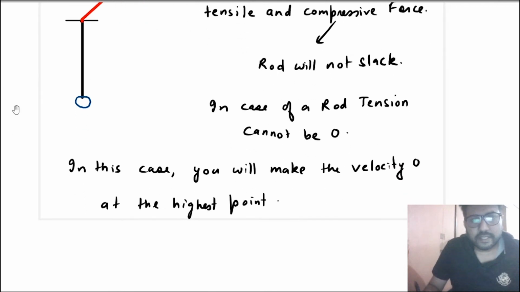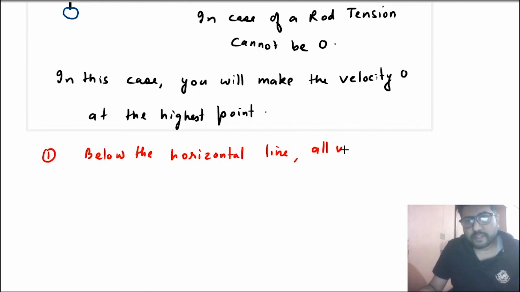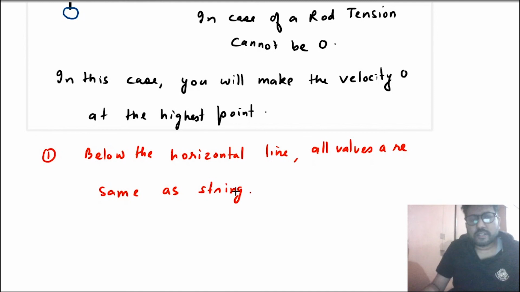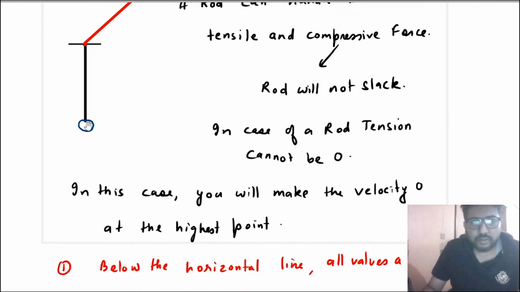Okay, so in this case, the first important point is below the horizontal line. Below the horizontal line, all values are the same as for a string, because below the horizontal line the rod also tries to stretch and the string also tries to stretch. So that means v equal to root gL, it will rise to an angle of 60 degrees. v equal to root 2gL, it will rise to an angle of 90 degrees.